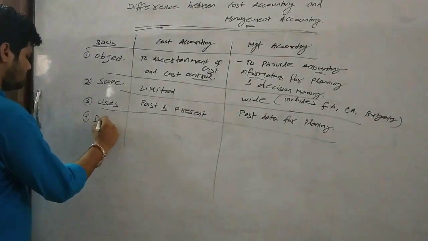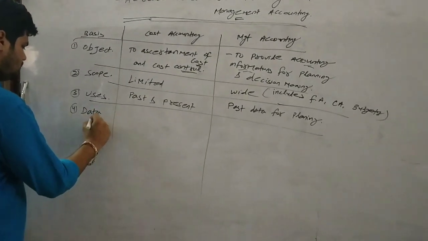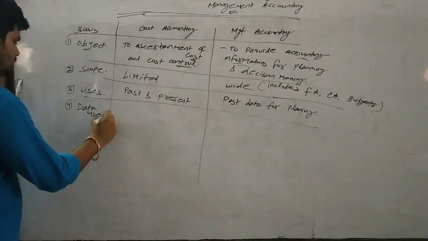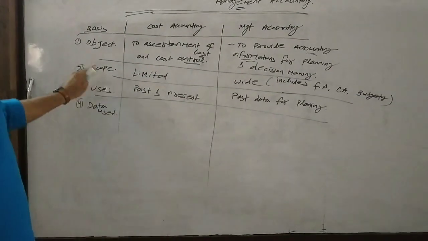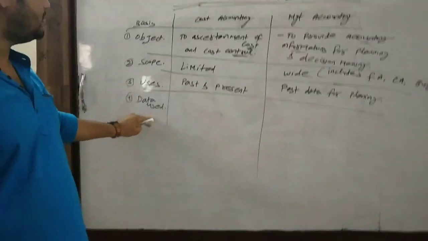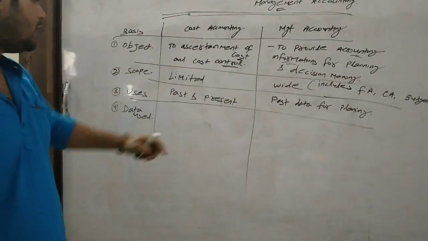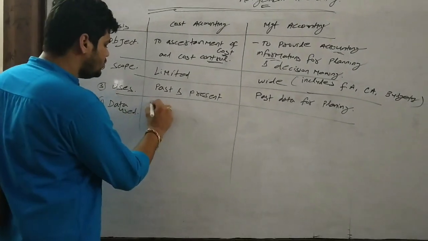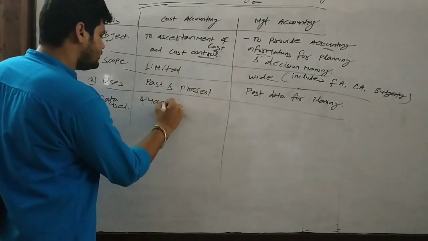Then the fourth point is data used. In case of cost accounting, it uses only quantitative data.